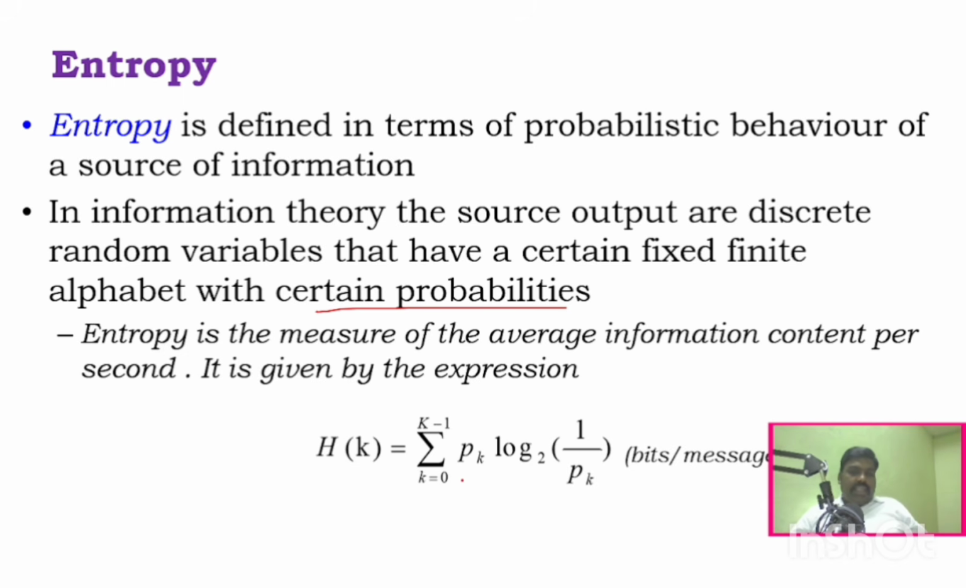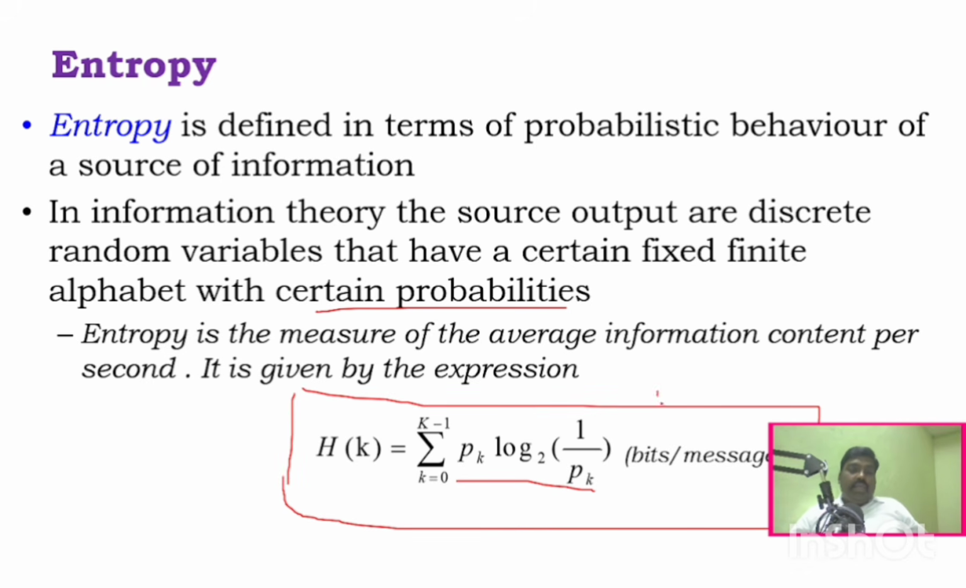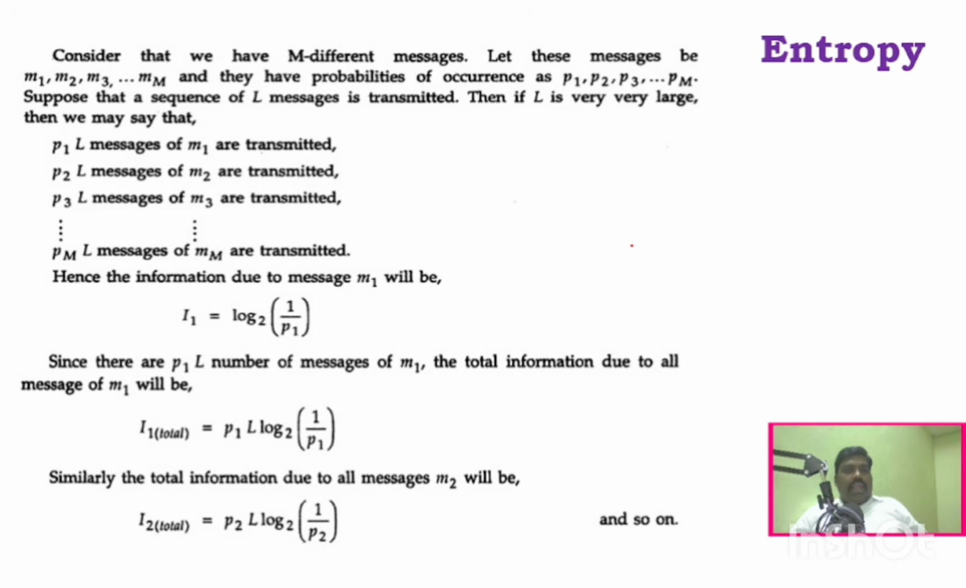You can see here the formula: summation over all events of pk log 2 of 1 by pk, in bits per message. So how do we derive this formula? This formula is very, very important, as it is used in most of the coding theories. So we will see how this is derived.